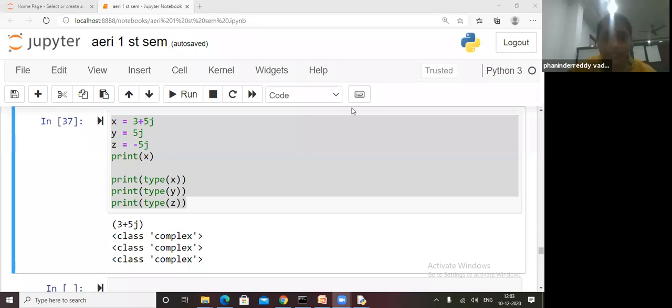What is your roll number? 202015A2188. Sorry, 1 2 1 A3. A3 Vasishtha is present, but why it is showing like this?